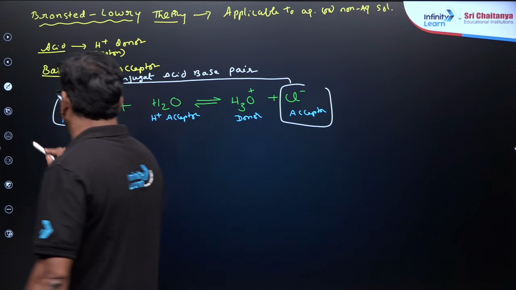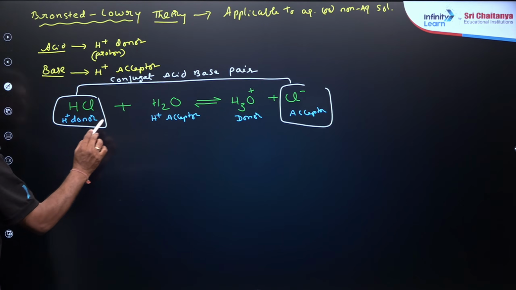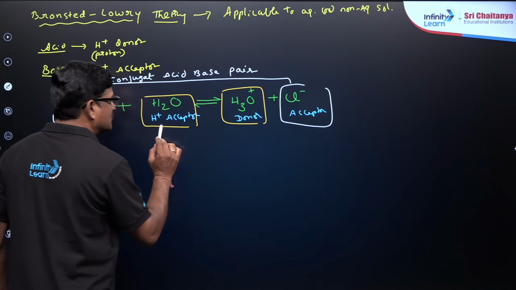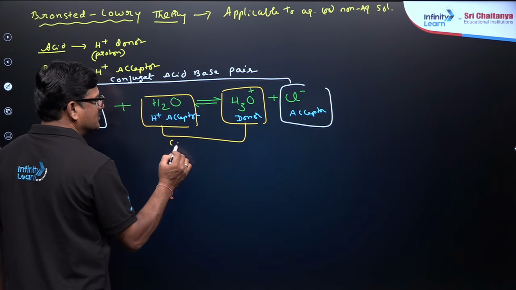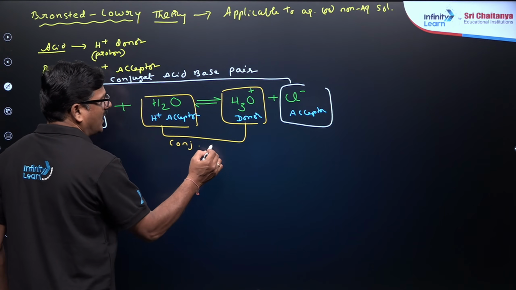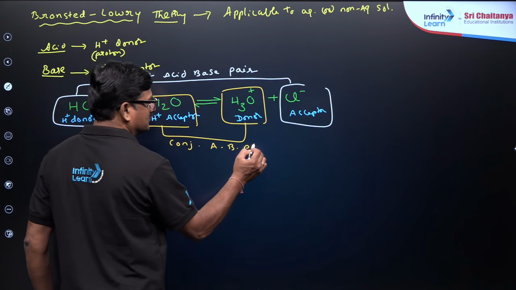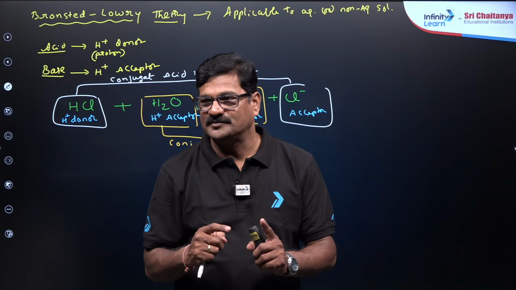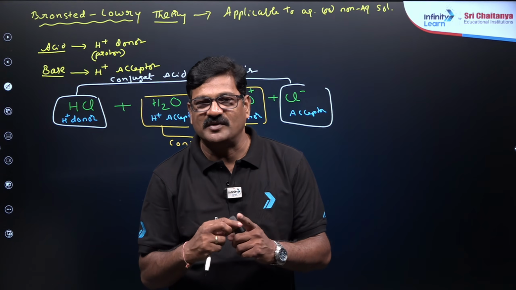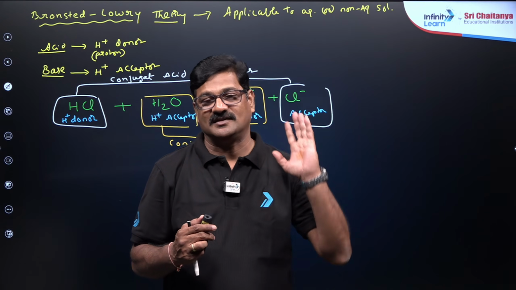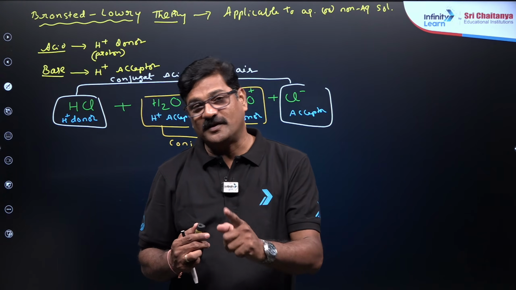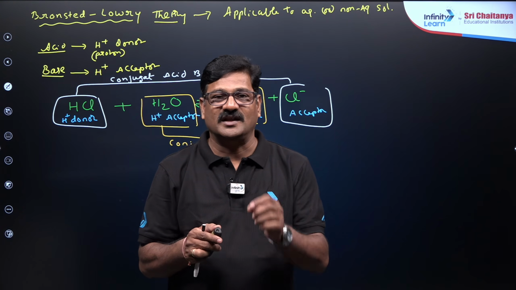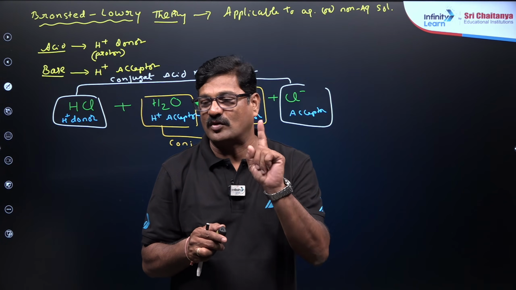And you see H2O is going to become H3O+. So this is also called a conjugate acid base pair. What will be the difference between the two? In a conjugate acid base pair, the difference is only one H+. The only difference between a conjugate acid base pair is a difference of one H+, one proton.